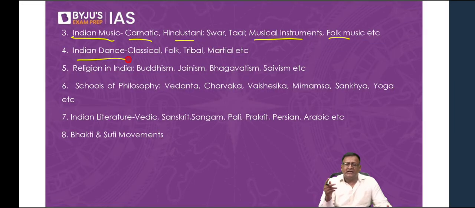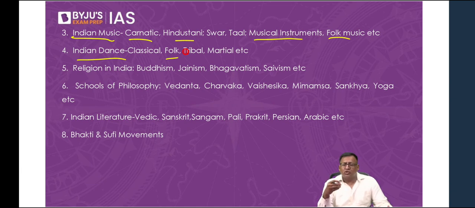Then we have Indian dance, like the classical dances of India. There are 8 classical dances like Bharatanatyam, Odissi, Kathakali, Kuchipudi, Mohiniyattam, Satriya, etc. Classical dances are those where strict rules are followed. So we'll be talking about the classical dances of India. Then folk dances in the length and breadth of India. We have various types of folk dances, which are dances of the common people.